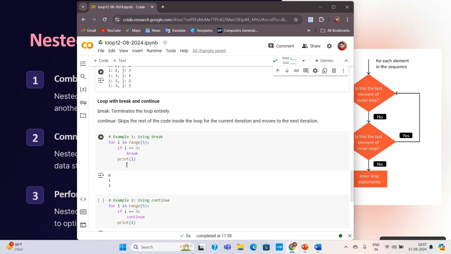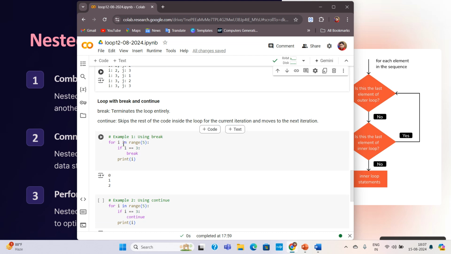Then we are printing the value of I. So what is happening here? At first the value of I will become 0. It will come inside. I is not equal to 3. So it will jump to this one and print the value of I. So at first 0 will be printed.